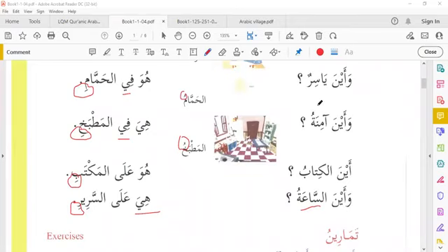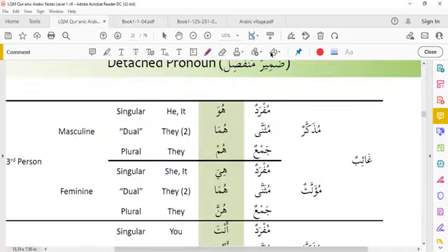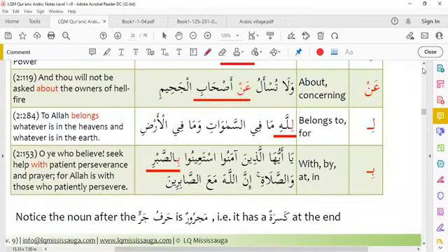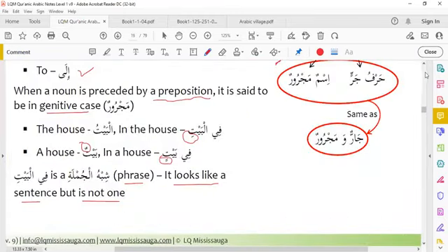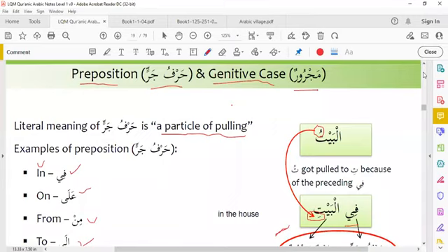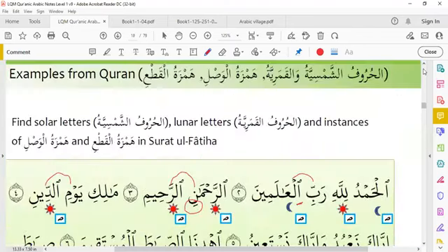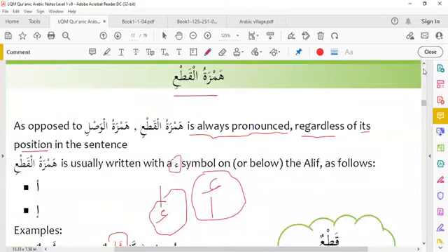Yes, sir. Under Hamzatul Wasl, it was stated that it can be written in 3 ways. I understand the first 2 ways, but I don't understand the third way, where they said it can be completely omitted. Your voice is breaking.